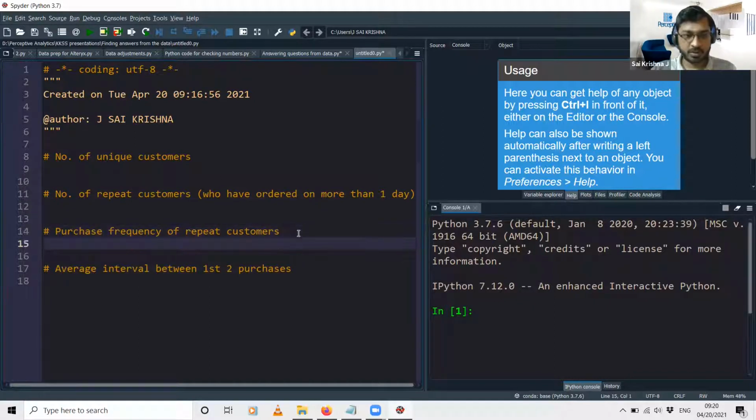So these are the questions that we'll be looking at. Number of unique customers in the data, number of repeat customers, and the definition of repeat customers will be the number of customers who have ordered on more than one day.